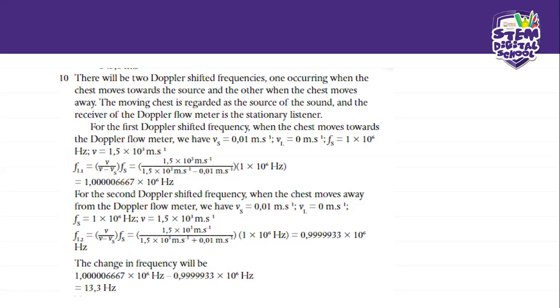So our Vs in this case is going to be positive, and our VL is still 0 because the doctor is holding the flow meter in a stationary position. Okay, so this is what we're going to have, and we're going to start substituting all the stuff accordingly. So we'll substitute our frequencies, and it's the very same method as this, but in this case it's going to be a positive. So the only difference is the positive there. Okay, and this is going to be our answer.